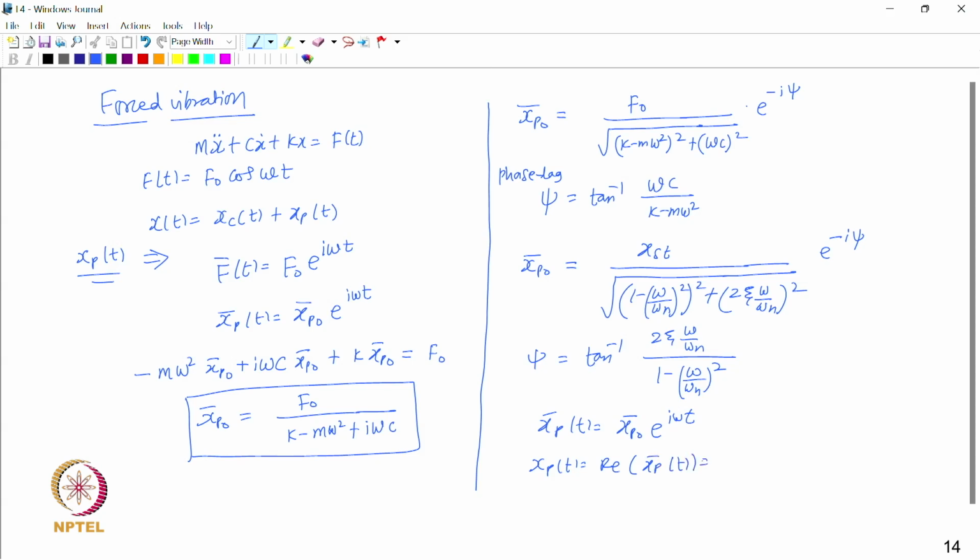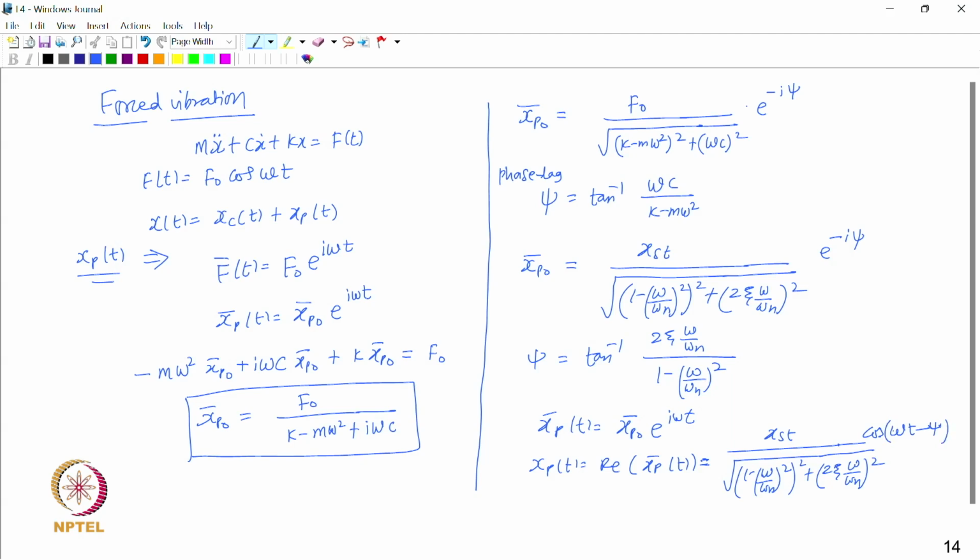If you substitute the expression for xpo bar here, we obtain the real part of the response as x static upon under root of the same expression, and then e to the power i omega t into e to the power minus i psi becomes e to the power i (omega t minus psi), and the real part of that would be cos (omega t minus psi).